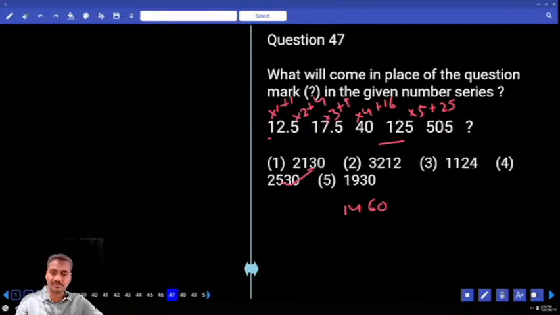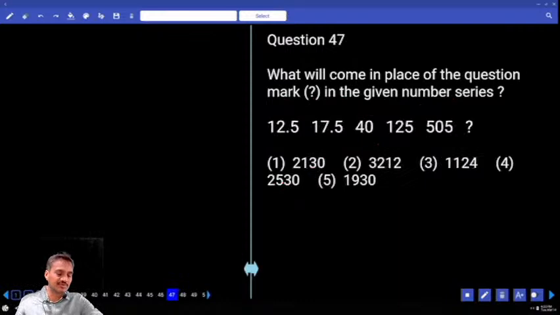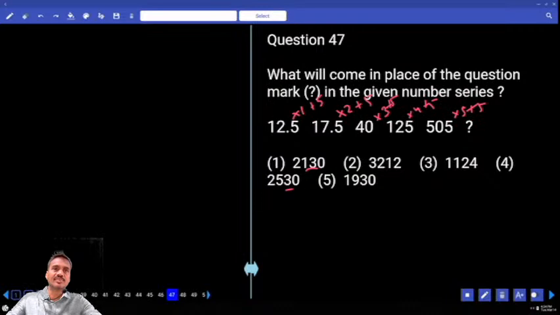Then the 47th one. 12.5, 7.5 and so on. 40. Again choices. It has increased up to 2100. Numbers are increasing at a very fast rate. Hence into 1 plus 5. 17.5 into 2, that is 35 plus 5. 40 into 3 plus 5. Into 4 plus 5. Into 5 plus 5. 505 into 5 is 2525 plus 5, 2530, choice 4.